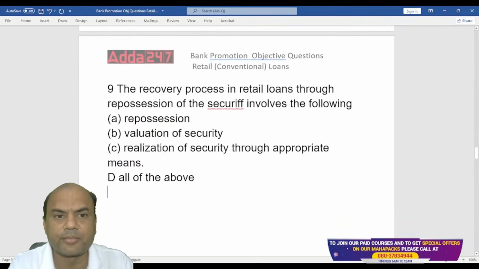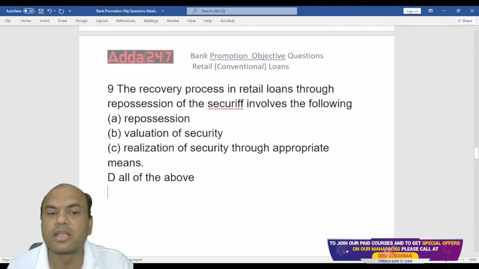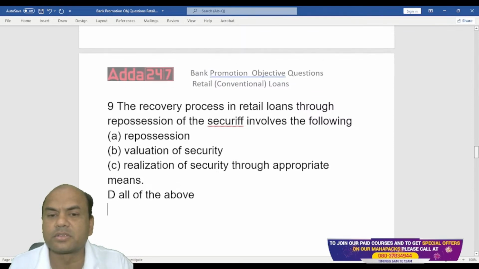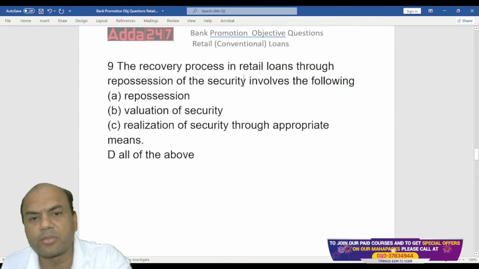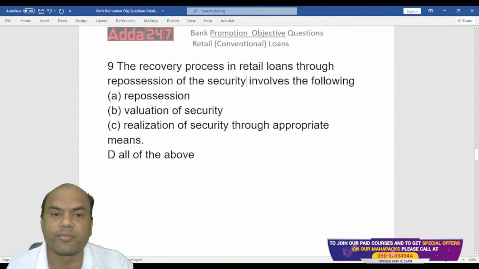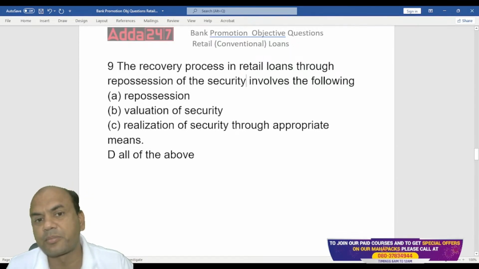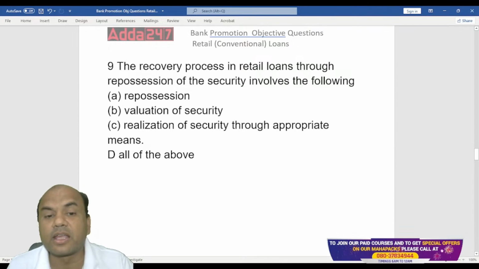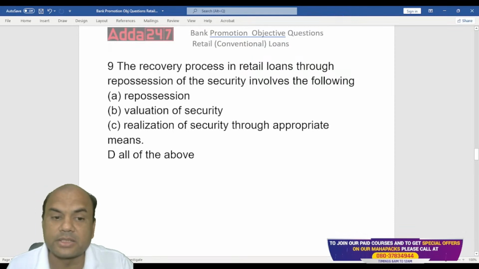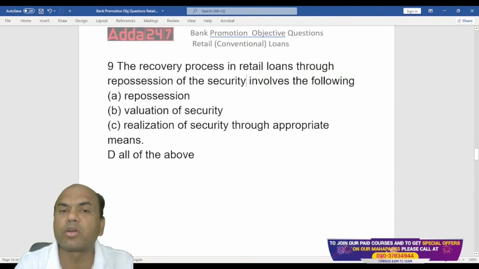Okay. Next one, the recovery process in retail loans through repossession of security. Repossession of security involves the following. So the recovery process, when I am recovering my loan in retail assets, what will it include? Repossession, valuation of the security, realization of the security through appropriate means, and all of the above.